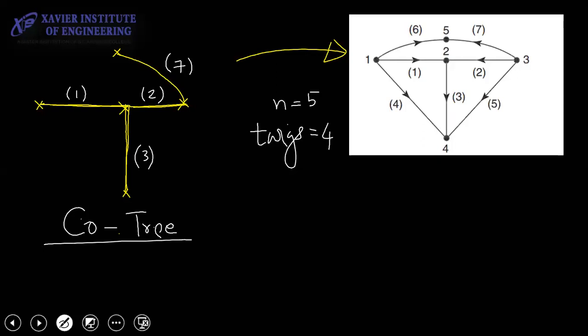Now what is a co-tree? Co-tree is very simple. Something that is not part of a tree is called a co-tree. Something that is not part of a tree is a co-tree. Did you understand that statement? Whatever is not a part of a tree is a co-tree.